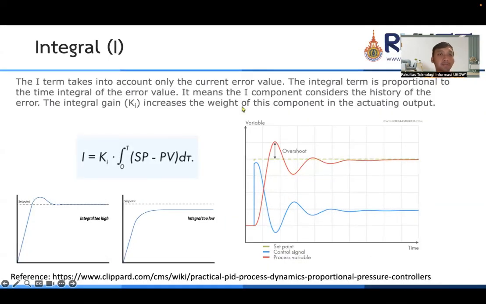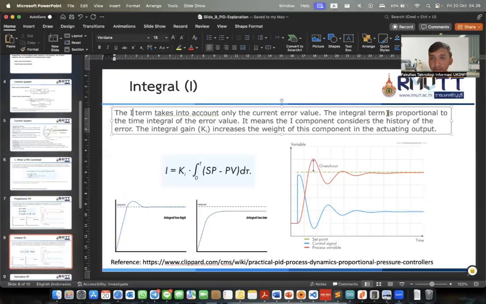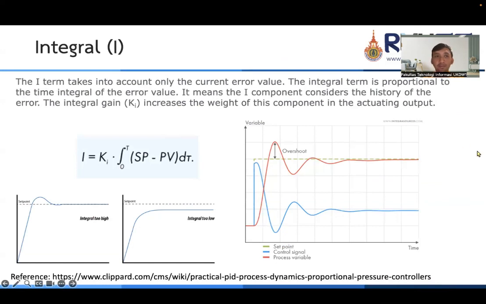The I term takes into account not only the current error value. The integral term is proportional to the time integral of the error value. It means the I component considers the history of the error. The integral gain Ki increases the weight of this component in the actuating output.